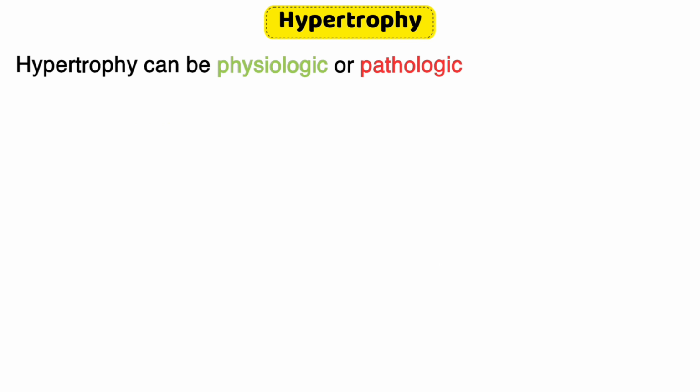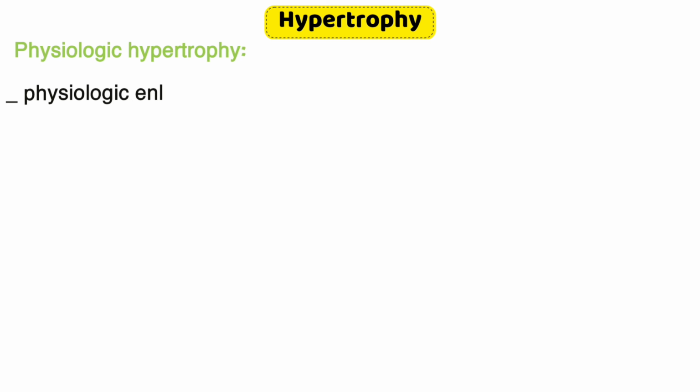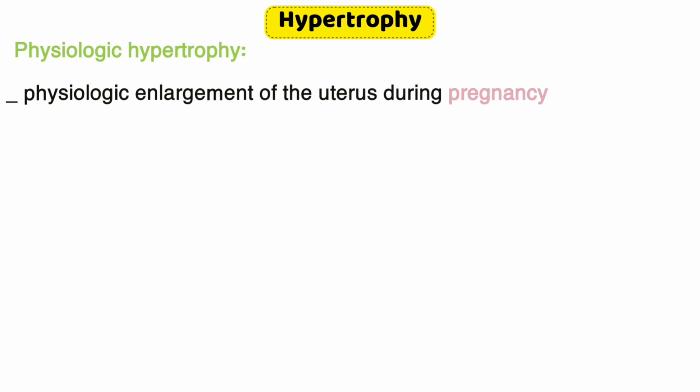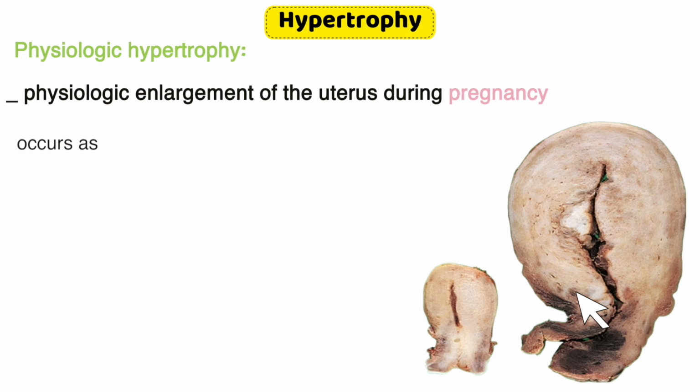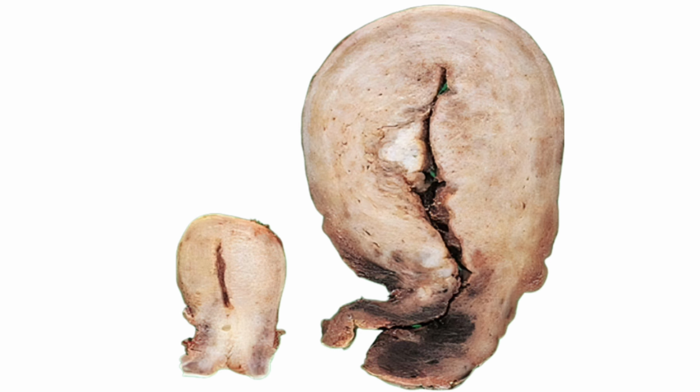Hypertrophy can be physiologic or pathologic. Examples of physiological hypertrophy include physiologic enlargement of the uterus during pregnancy. It occurs as a consequence of estrogen-stimulated smooth muscle hypertrophy and smooth muscle hyperplasia.